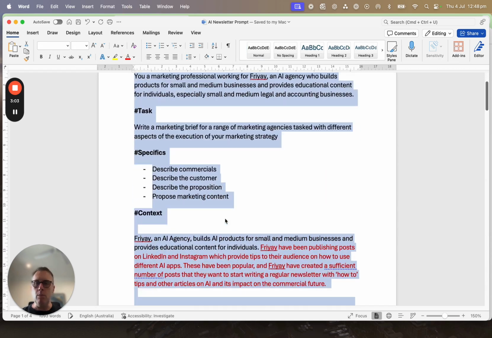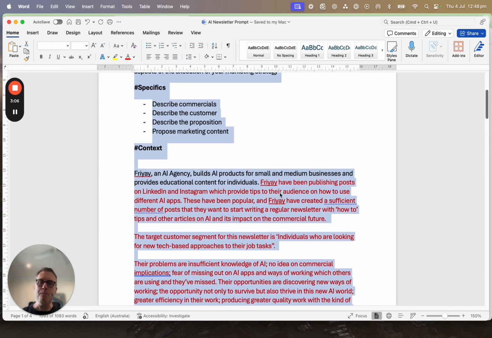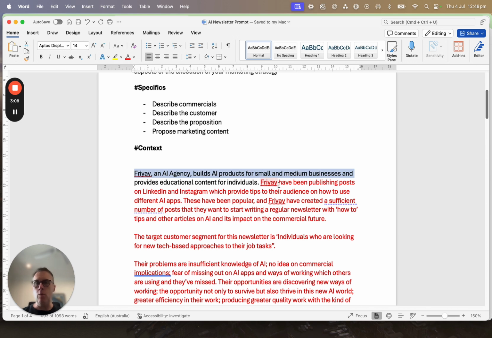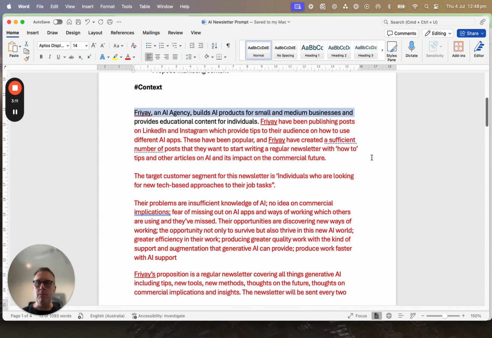Oh, yes, there's one more thing here. You'll see I've put some stuff in red. That is because I want to reuse this prompt. Most of the stuff that's in black is going to be standard, and I'm always going to be using that. What will change is the content in here. So in terms of the marketing brief, I'm going to change the target segment and the proposition. That's a reminder for me that these parts of the brief, I need to remember to rewrite or at least change in some way, to make sure I'm reflecting whatever I'm going to be using this prompt to write in the future.